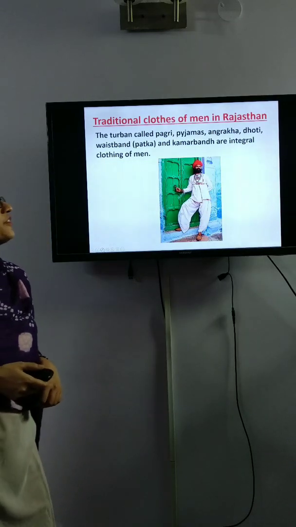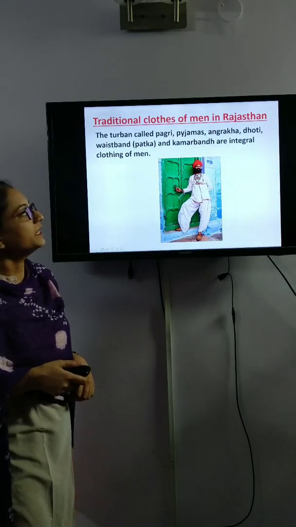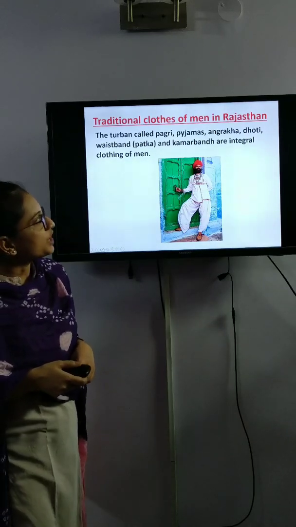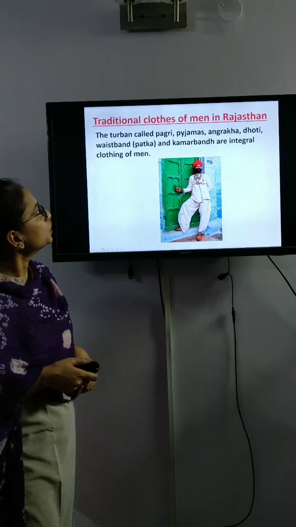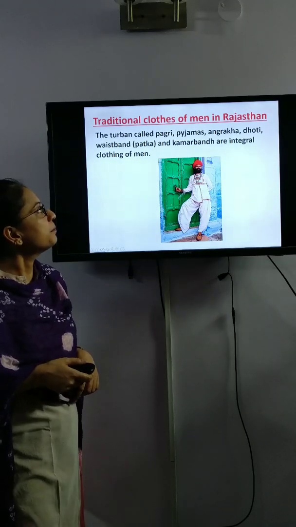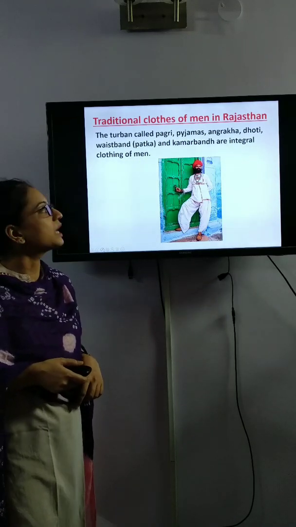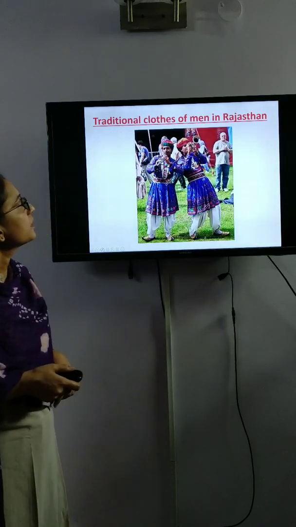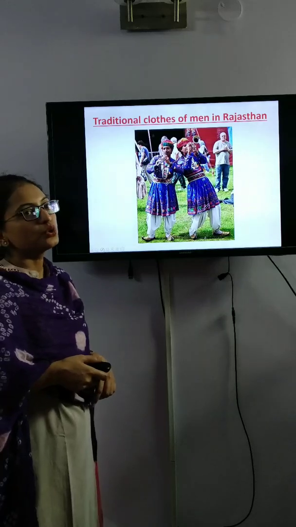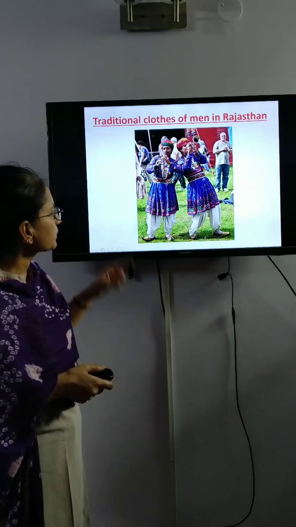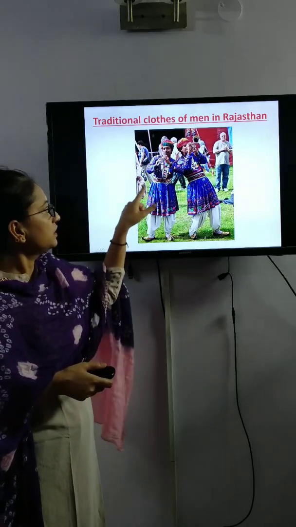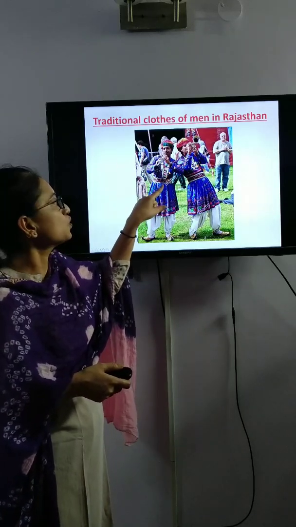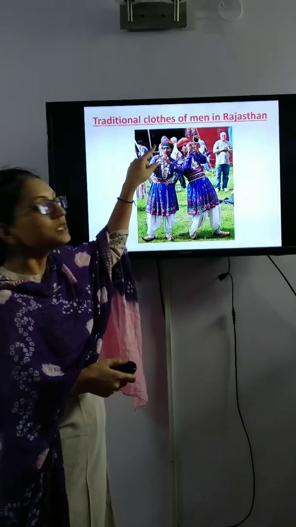Now we will see the traditional clothes of men in Rajasthan. The turban called pagdi, pajamas, angrakha, dhoti, waistband, patka and kamarband are integral clothing of men. You can see the traditional clothes of men in Rajasthan. This is dhoti, angrakha, this is waistband, or it is also called patka, and this is pagdi.